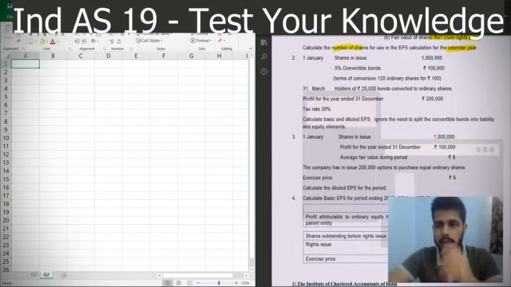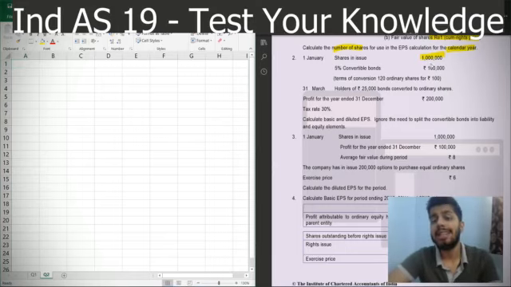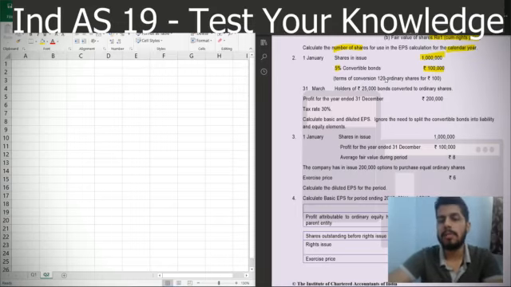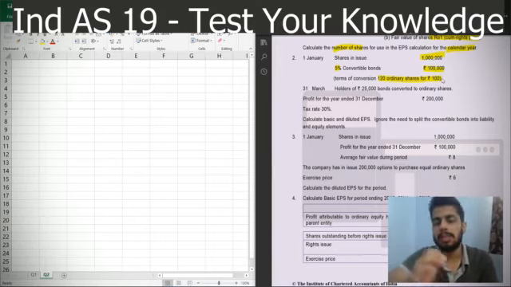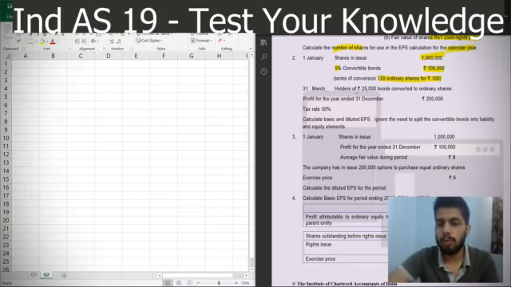Okay. So question 2 says on 1st January the shares outstanding are 10 lakh again, and there is a 5% convertible bond worth 1 lakh rupees, and the terms of conversion have been given that 120 ordinary shares will be issued for every 100 rupees outstanding of bond. That means 1.2 is the conversion rate, right? And then on 31st March, the holders of 25,000 rupees bonds converted to ordinary shares, and the profit for the year ended 31st December is 2 lakh rupees. Tax rate is given 30%, and we have to calculate the basic and diluted EPS. So this I'll cover in the answer.